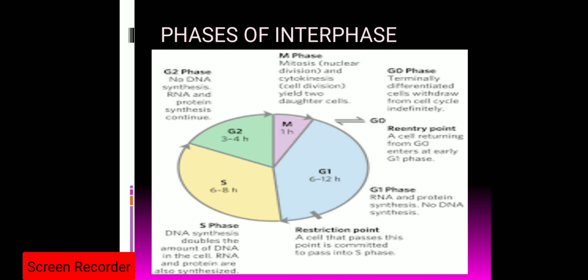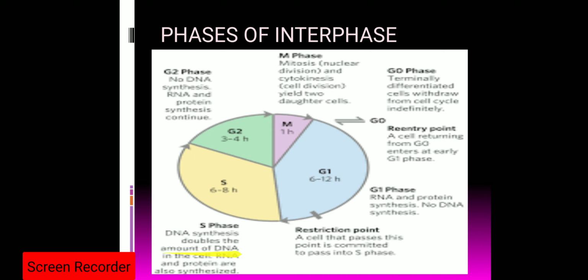In the late G1 phase, there is a point, that is the restriction point. If a cell crosses this restriction point, it will take part in the different steps of the cell cycle. If a cell does not cross this restriction point, it will come to a resting phase, in which the cell will withdraw itself from the rest of the phases of the cell cycle.